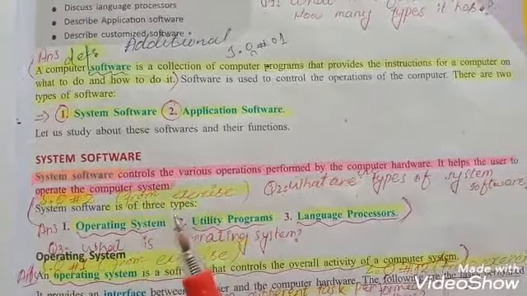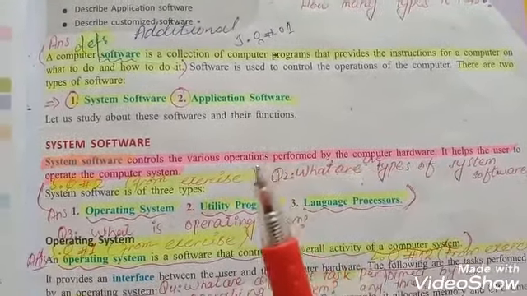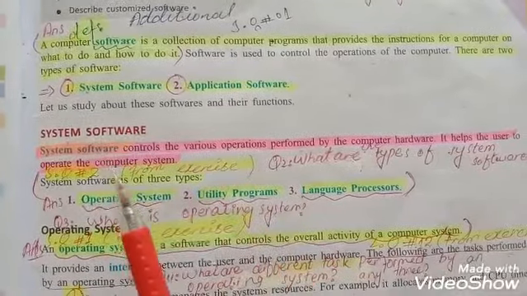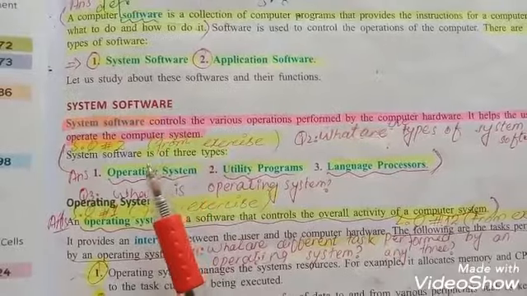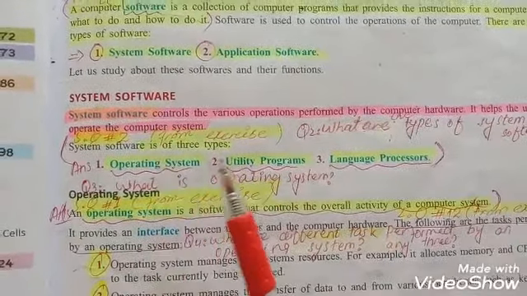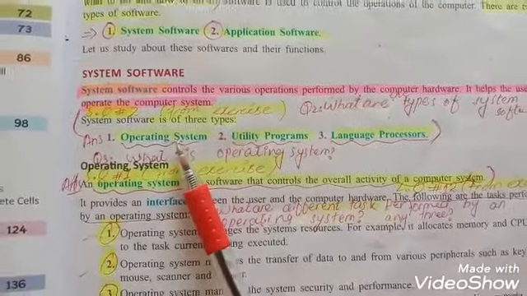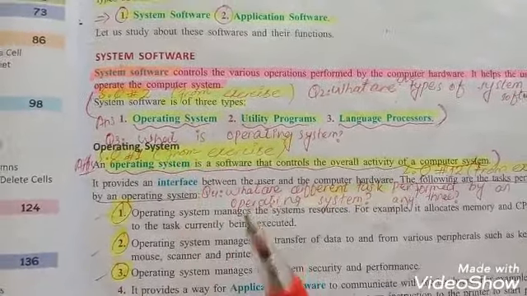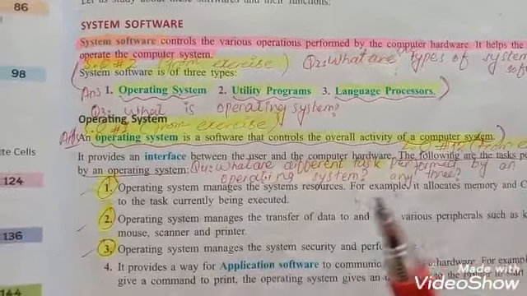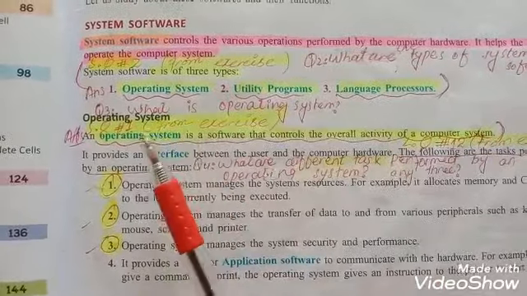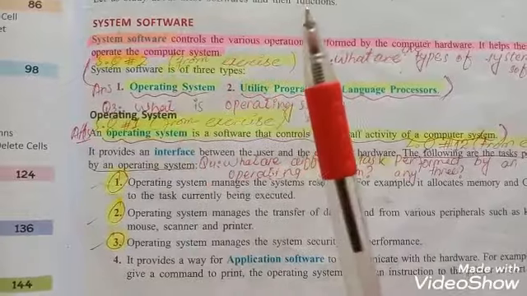System software controls the various operations performed by the computer hardware. It controls all the activities of a hardware system, and it is divided into three types. First we discuss operating system. An operating system is a software that controls all the activities of a computer system, and it is an interface between the user and the computer hardware.